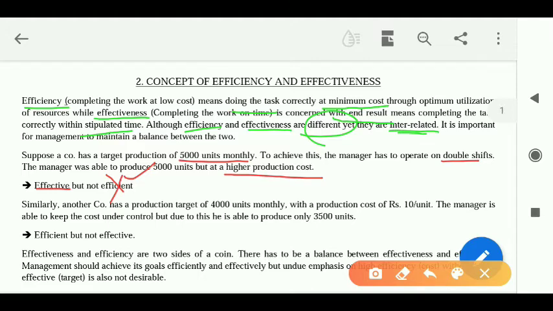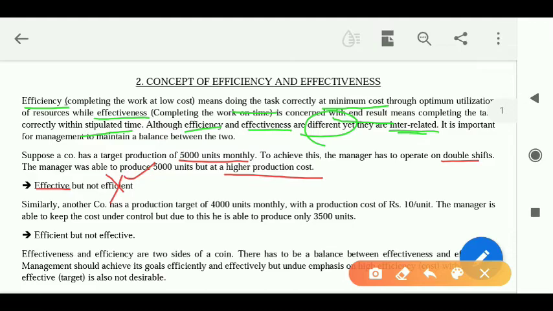Because efficiency deals with cost and he is not able to control cost. Why effective? Because he has achieved his target on time, 5,000 units monthly. But the problem arose when he could not control the cost. Had he produced within that cost limit, he would have been effective as well as efficient.